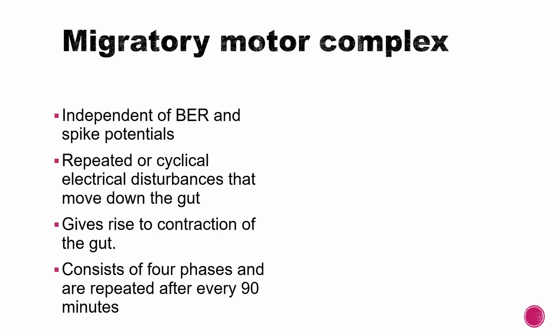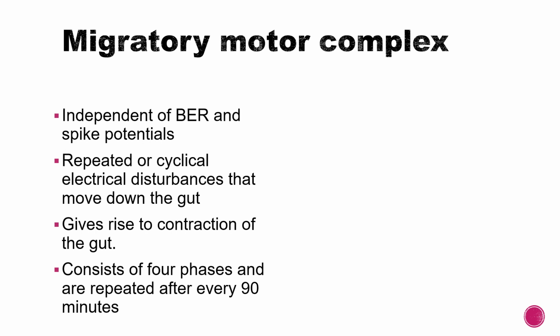Okay, so BER is present continuously. The spike potentials occur from the BER depending upon the stimulus, but BER is also present all the time, doesn't depend upon food. But this migratory motor complex depends upon food.